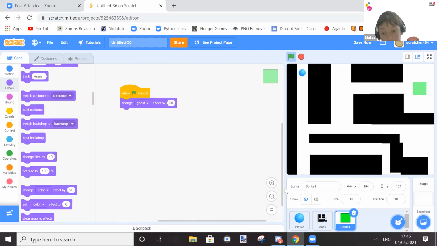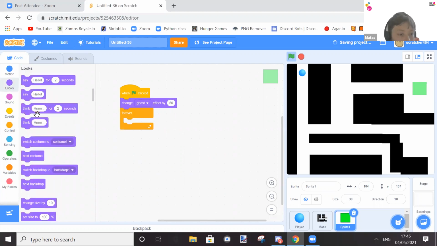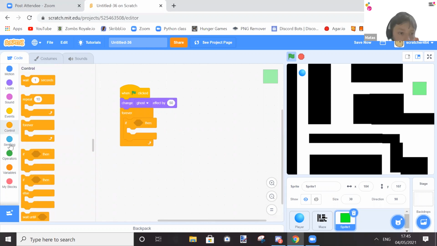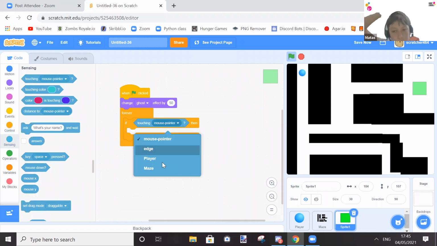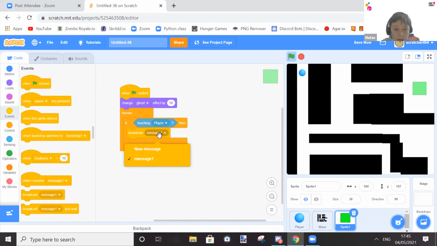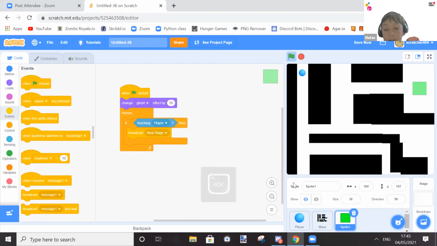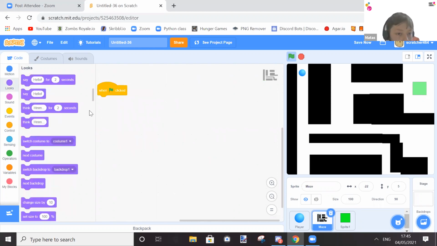Yeah, that's good. So now we can do control, forever, if. Oh wait, wrong area. Control, if, forever, if sensing touching player. We're gonna do broadcast next stage. Okay. And what we might want to do here is one flag clicked, looks, switch to costume 1.